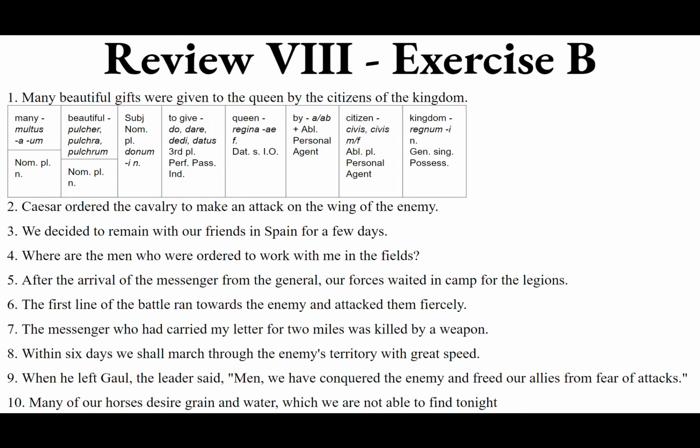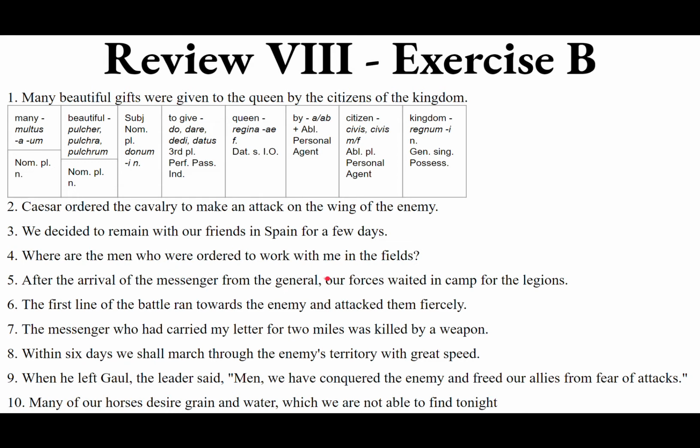Quinta. After the arrival of the messenger from the general, our forces waited in camp for the legions. So we start off with a temporal clause, after the arrival of the messenger from the general. That's just setting up the time when. It's not the main clause. The main clause is, our forces waited in camp for the legions. If we were to eliminate the temporal clause, the sentence would be fine on its own. Our forces waited in camp for the legions. That sentence is a-okay as it is. That's why it's the main clause.